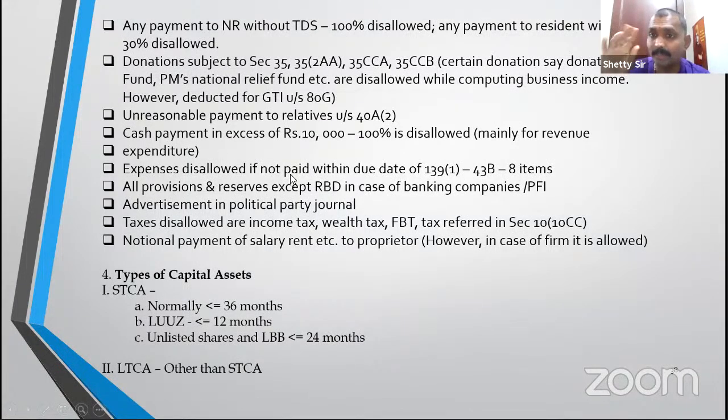Expense 43B. B looks like 8, no? 8 items. If you don't pay within the due date, it is disallowed. Provisions, political party, journal, etc. disallowed. Types of capital asset: short term, long term.